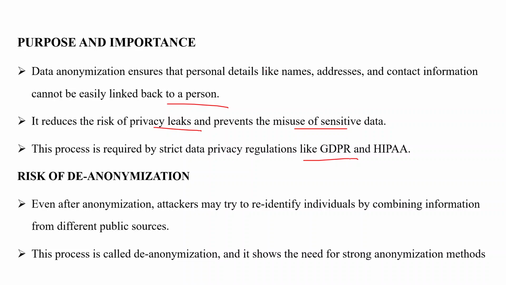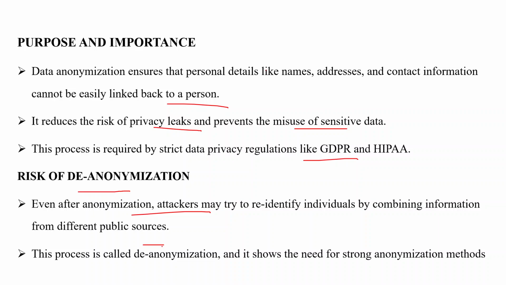However, there is a challenge we must acknowledge called de-anonymization. Even after anonymization, attackers may try to re-identify individuals by combining anonymized data with public information. For example, if someone knows a person's age and city from one source, they might match it with the anonymized data set to uncover the identity.